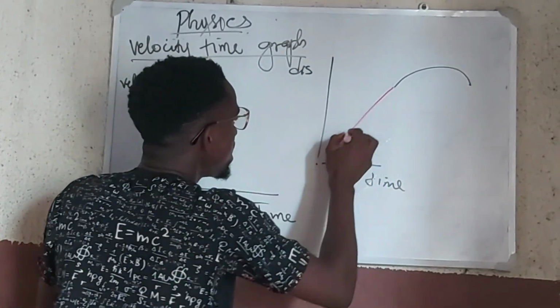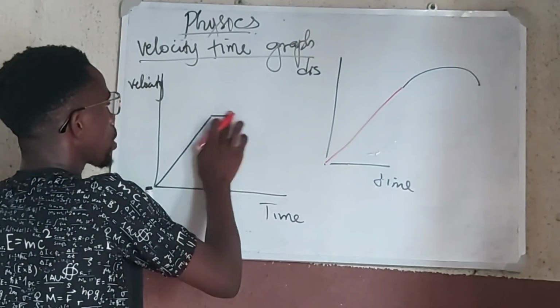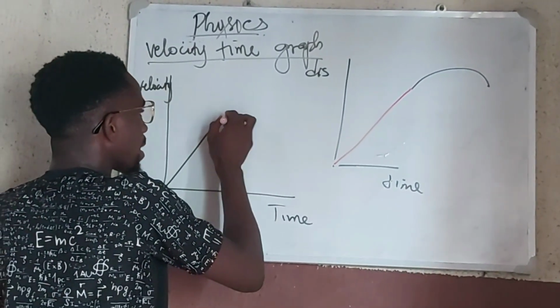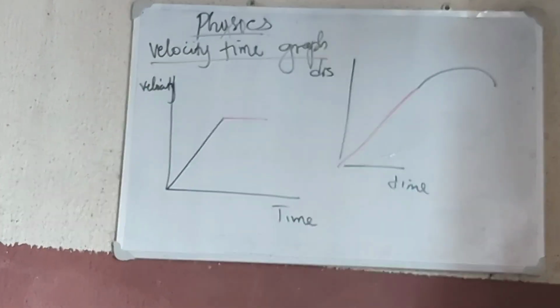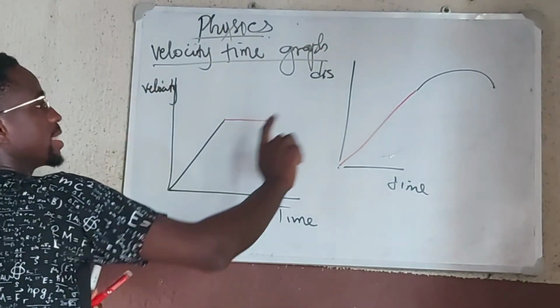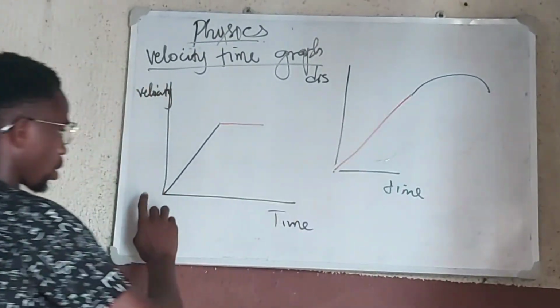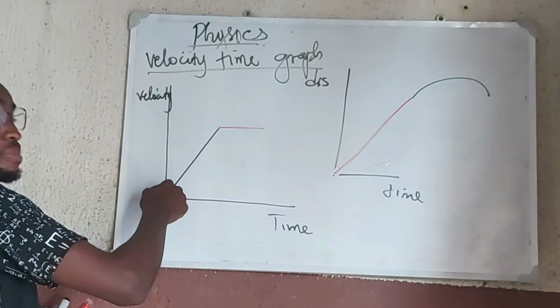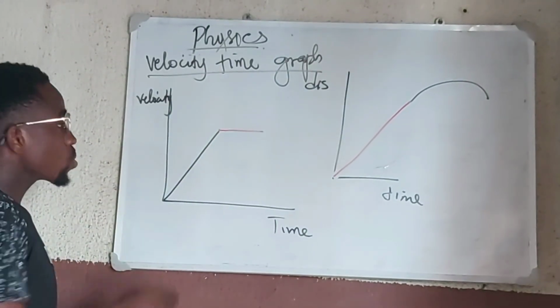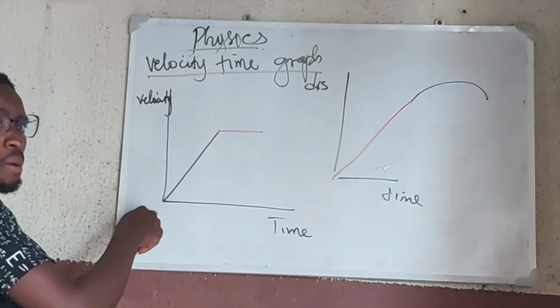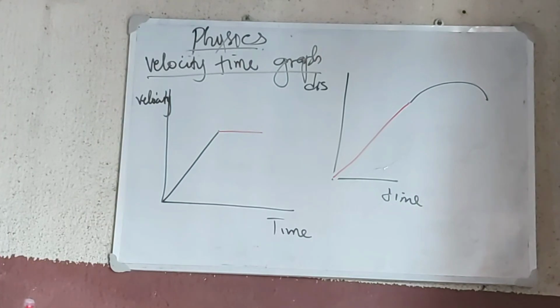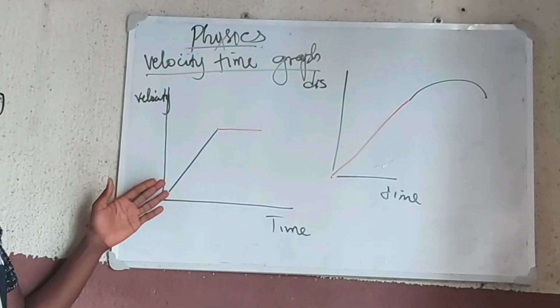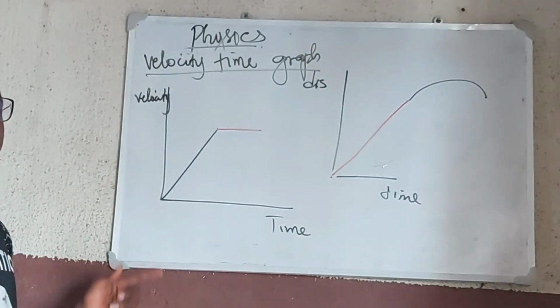So this red line will correspond to this red line here, while this particular line will correspond to the area where the body is accelerating. So here there is acceleration, but in this case, there is a linear acceleration.